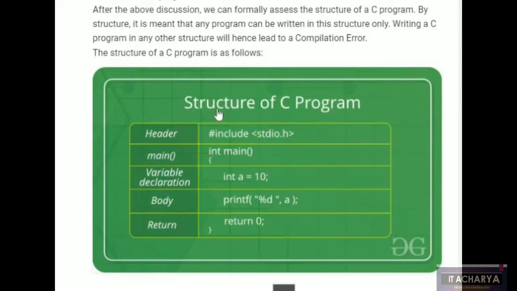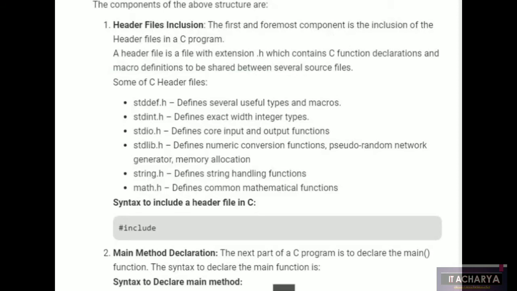Now, the structure of a C program. First the header files, then the main function, then the variable declaration and body. The variable declaration and body of the program are inside the curly braces. You have to write the complete body within the curly braces.